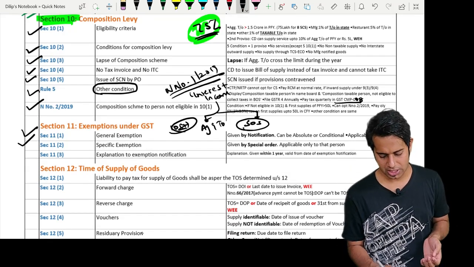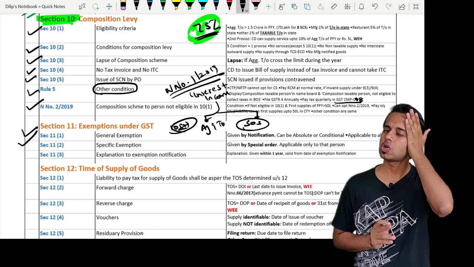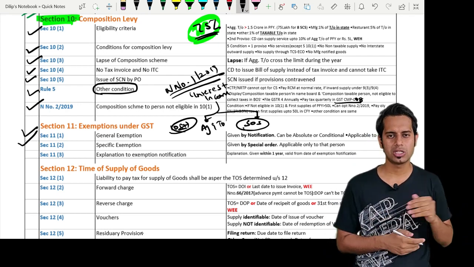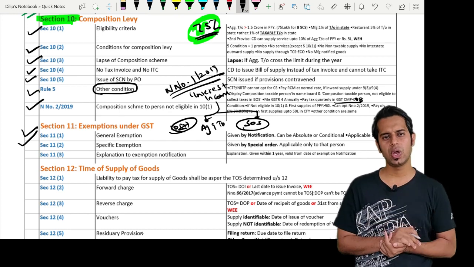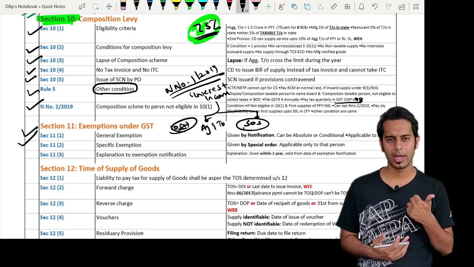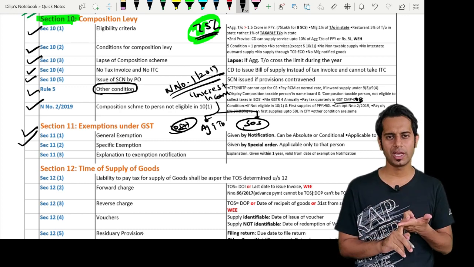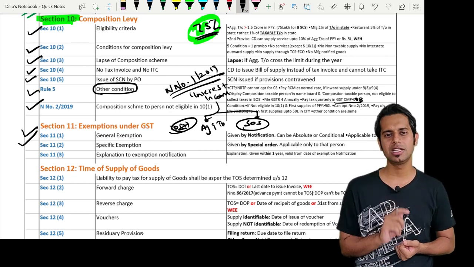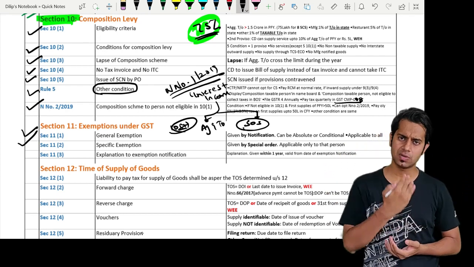Then we have something called section 11. Section 11 talks about exemption. Section 11 subsection 1 talks about general exemption, 11.2 special exemption, 11.3 explanation to an exemption. 11.1 is telling that the government may, in public interest, generally exempt goods and services by issuing a notification. It can be absolute or conditional. Then general exemption will be applicable to all the people who are supplying those kinds of goods and services which are exempted.